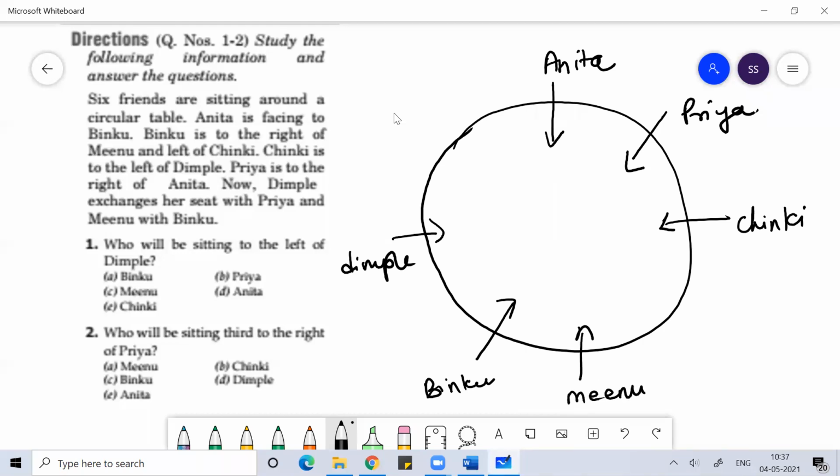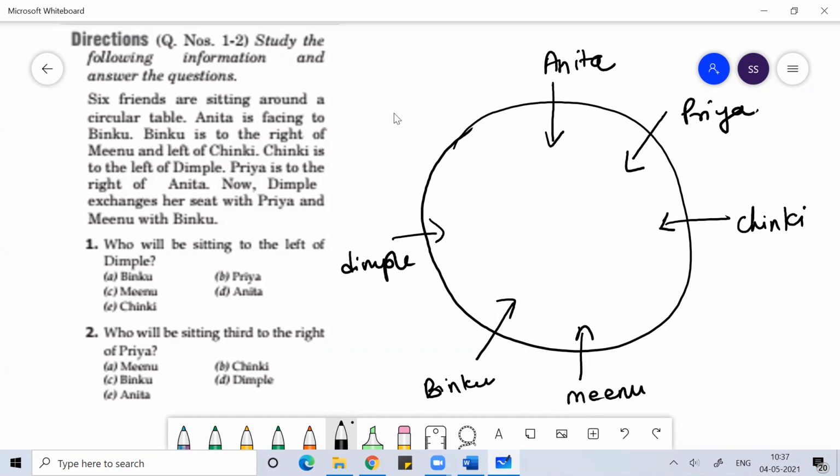This much information is given to us, and based on this information we'll solve the question. Who will be sitting to the left of Dimple?